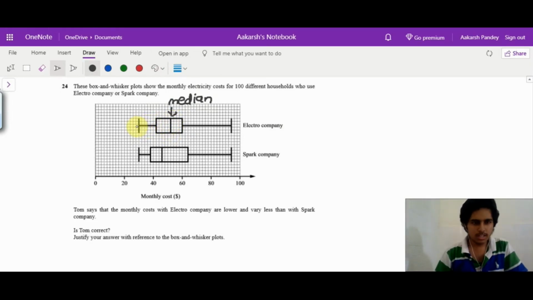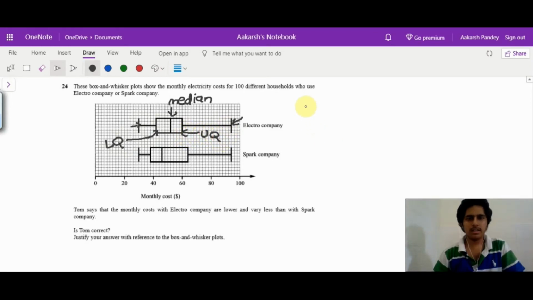Also, the ends of these whiskers, these are called whiskers, show the range of the whole data. And this one right here is the lower quartile, and this one is the upper quartile.